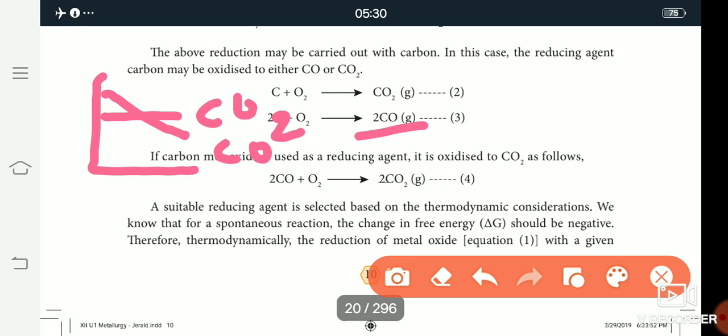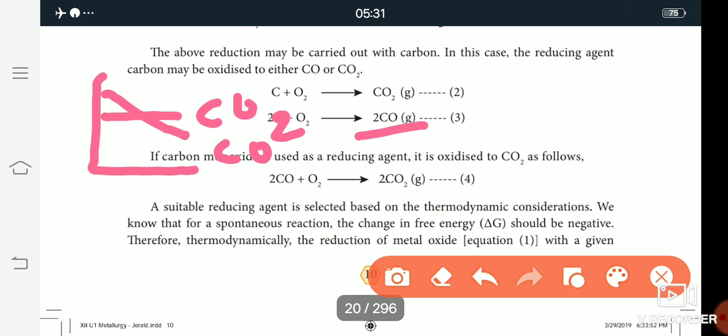Yes children, the red color line. The carbon monoxide line is at the bottom layer, the lower layer.